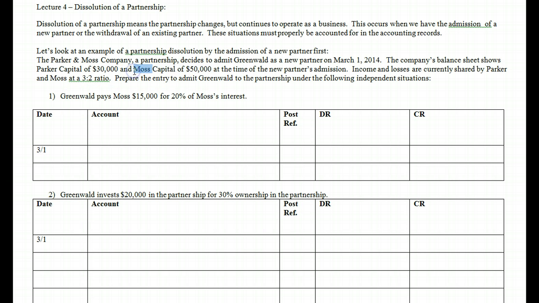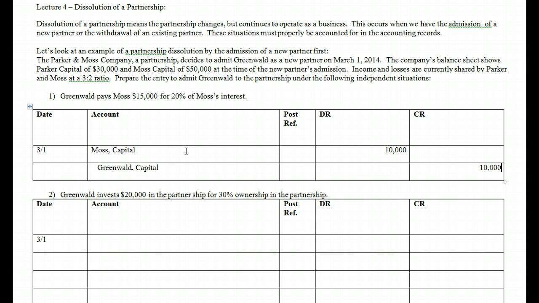Well, how is Moss going to give that up on the books? Well, Moss has 50. Remember, that's a positive 50, so that's a credit balance. So in order to reduce that by the 10 they're giving up, we need to debit Moss capital for a total of $10,000, the amount we're removing. Now, where's that $10,000 going? Well, it's still capital, but it's moving from Moss over to Greenwald capital. So Greenwald is going to get increased by 10.